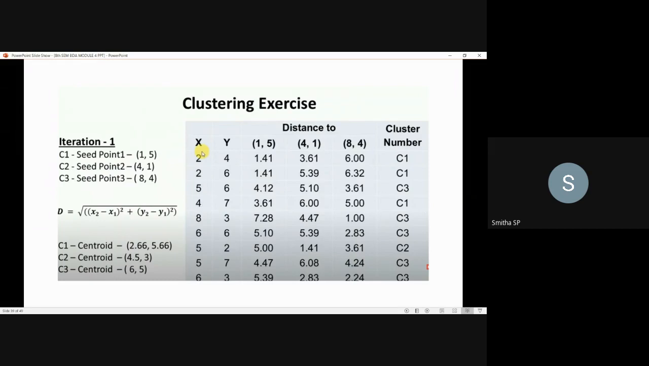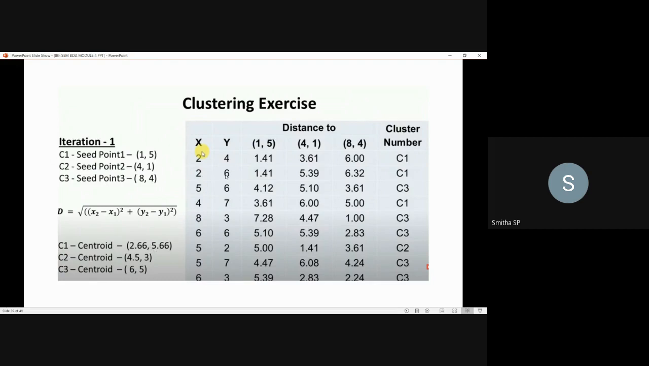8 divided by how many instances are there? 3 C1s are there, right? So 8 by 3, you will get a value 2.66. And next for y, with respect to C1 only, 4 plus 6 plus 7. So 17 divided by 3, you will get a value 5.66. Likewise, for C2 and C3 also you have to calculate, so that you will be getting the values for the centroids, C1, C2, C3. These are the new centroids.